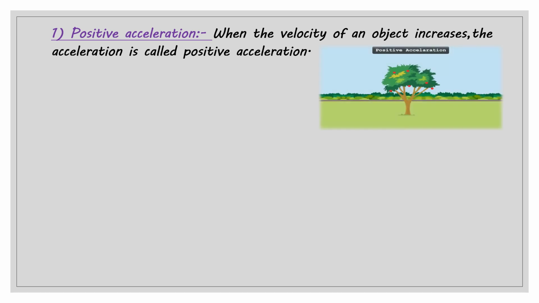Here is one example of positive acceleration on the screen. Positive acceleration is seen when dropping an object, for example an apple. Its velocity goes on increasing as it falls down. So the apple has positive acceleration.